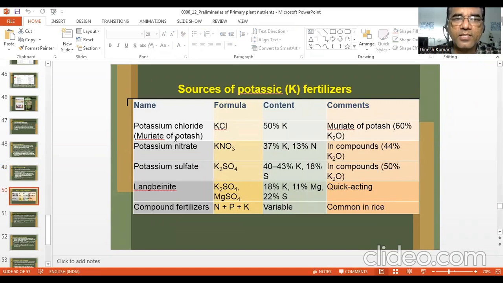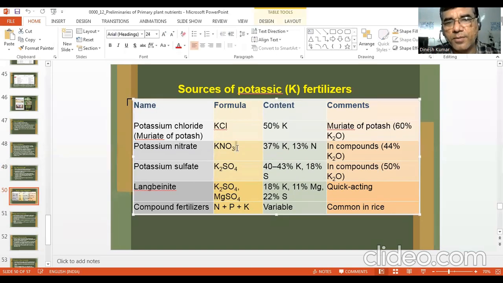Most common fertilizer is potassium chloride, KCl, 50% K, and muriate of potash is its common name, 60% K2O. Likewise, you can see potassium nitrate. It is also a good source of potassium, but it also gives us nitrogen: 37% K and 13% nitrogen, and it contains about 44% K2O in terms of K2O.